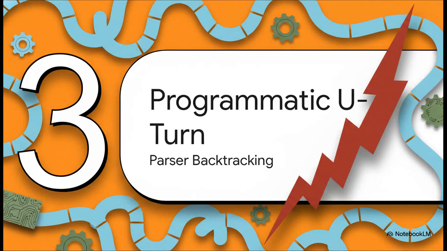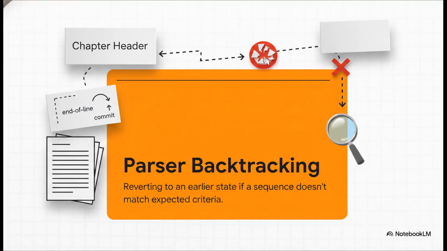Now, what's really interesting about all this is what happens next, the programmatic U-turn. We have to talk about parser backtracking. This is the ability for a parser to revert to an earlier state if it encounters a sequence that doesn't match its expected criteria, which ultimately prevents those fatal parse errors. And to truly understand why this matters, we have to talk about greediness and consuming input. In Haskell parser libraries, parsers are inherently greedy. When a parser successfully matches a token, like an end-of-line character, it consumes it. It just eats it right up, mutates the state of the input stream by advancing its position, and eagerly commits to that specific parsing path.